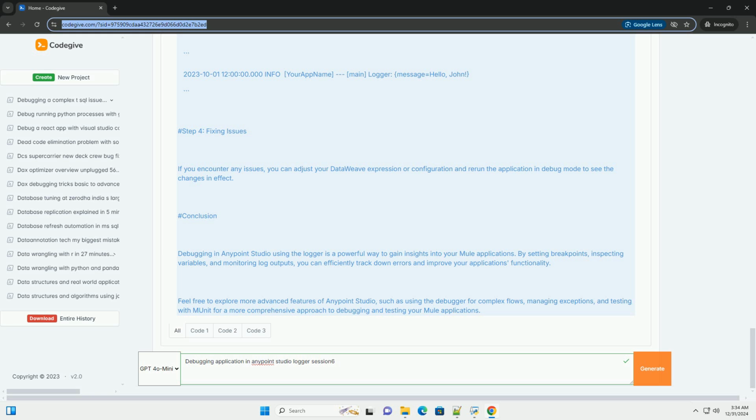4. Debugging session. When the execution hits the breakpoint, the debugger will pause. You will see the current state of the application. You can inspect the variables and the payload in the variables view. 5. Step through the code.